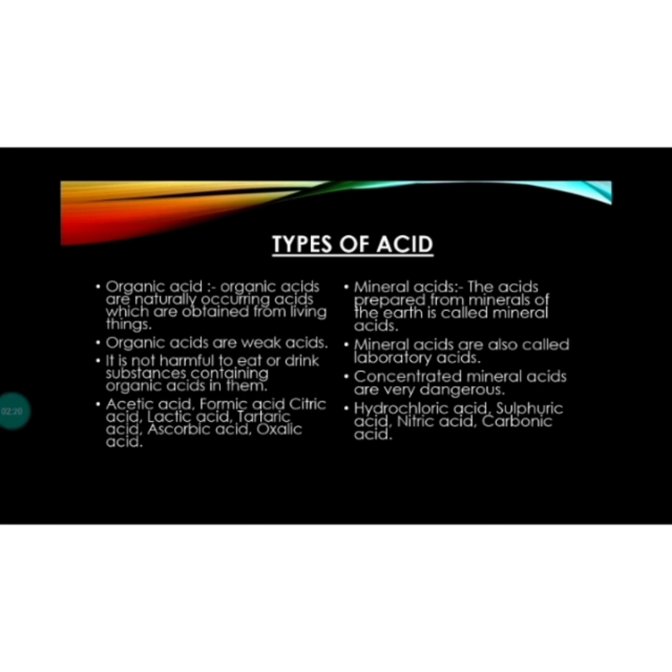Ascorbic acid is present in amla and other citrus fruits such as lemons and oranges. Ascorbic acid is commonly known as vitamin C. That means the fruits which contain vitamin C contain ascorbic acid. Okay. Oxalic acid is present in spinach, that is palak.